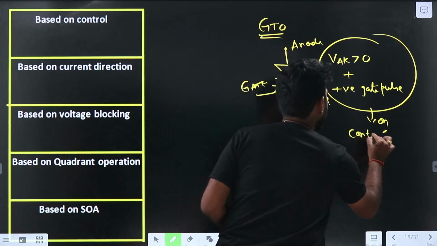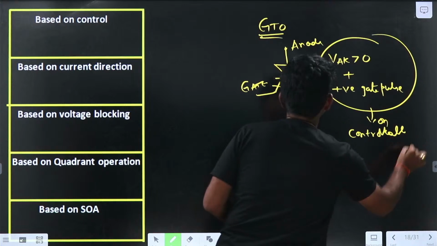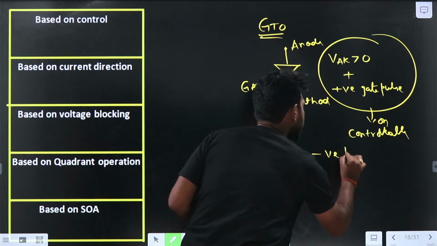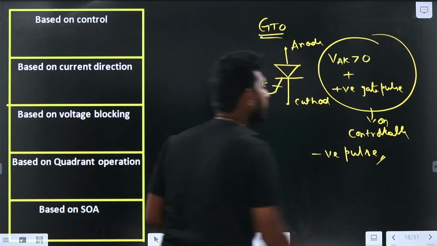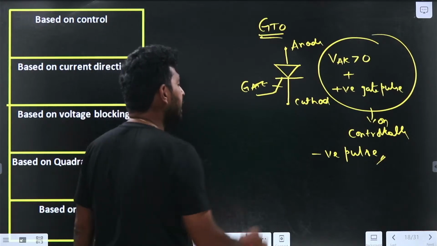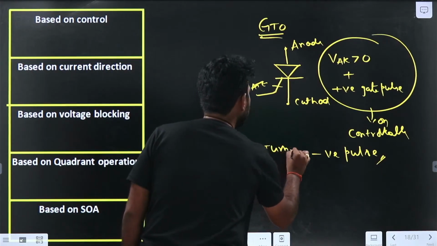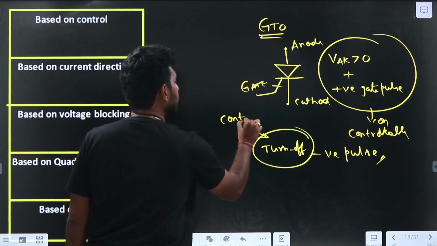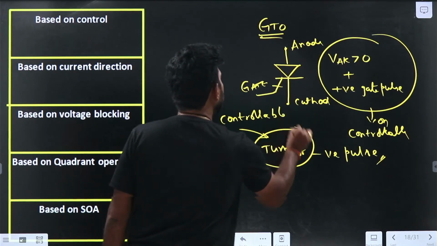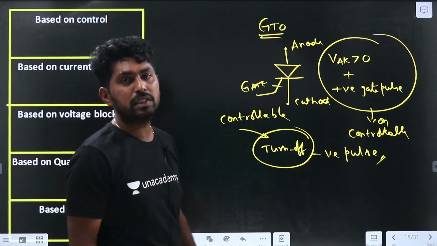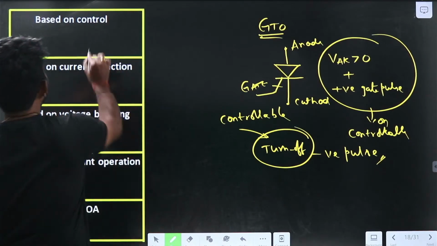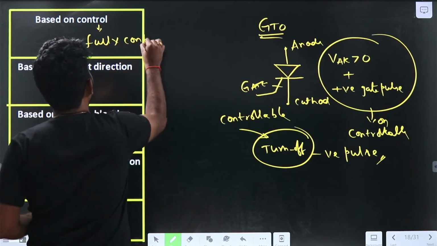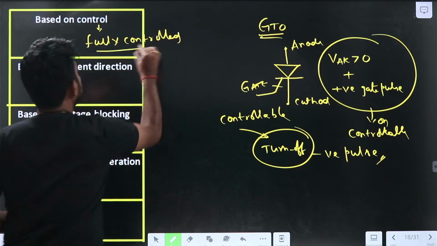To turn off the GTO, we need to supply a negative pulse. If I give the negative gate pulse, the device will be turned off, which means turn off is also controllable. So it is controlled by the control signal. Based on control, we can take the GTO as a fully controlled device. GTO is a fully controlled device.